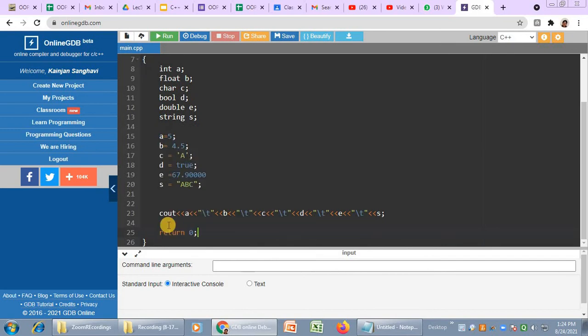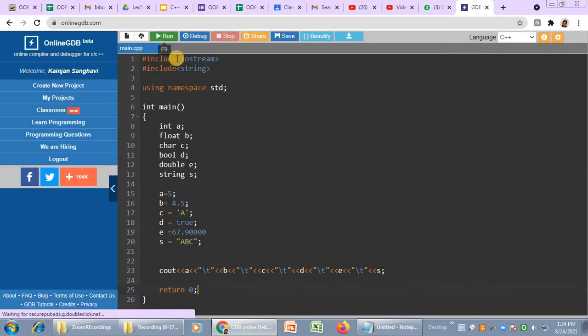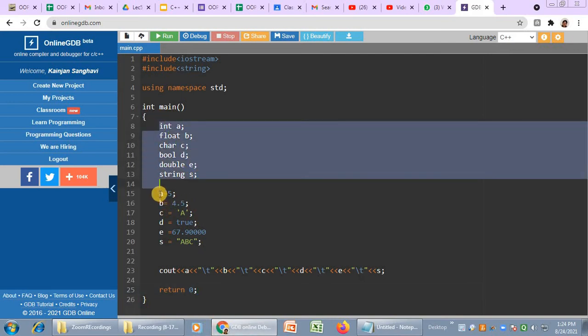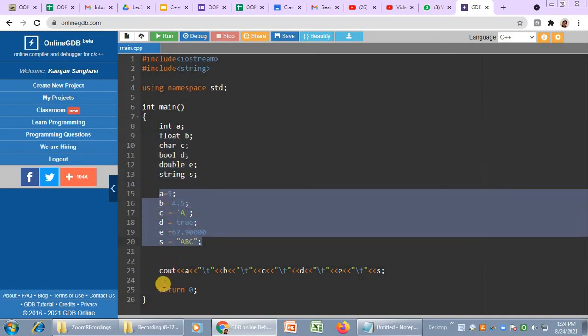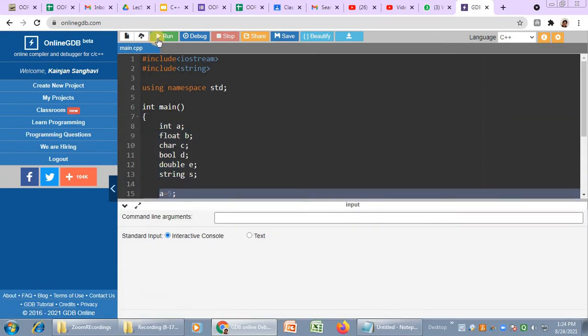So if you can see, this is my program: hash include iostream and string, and I have taken all the different data types, stored values in them, and I am displaying those values.